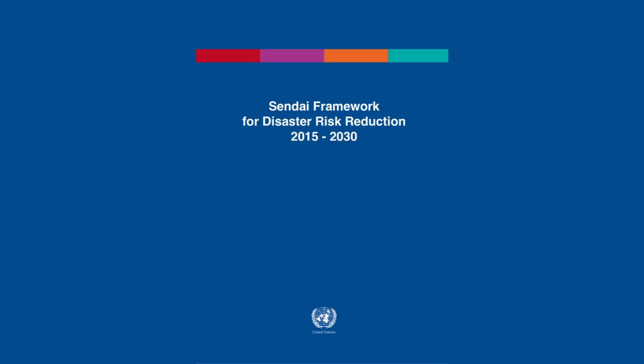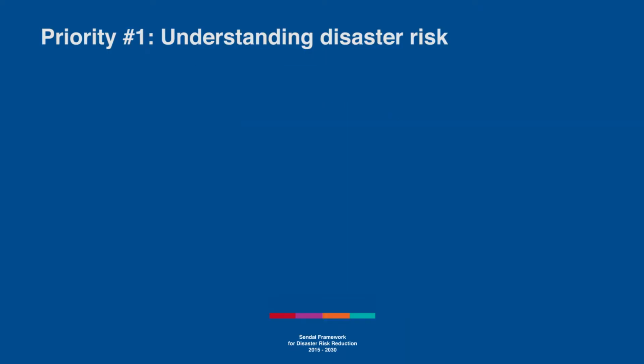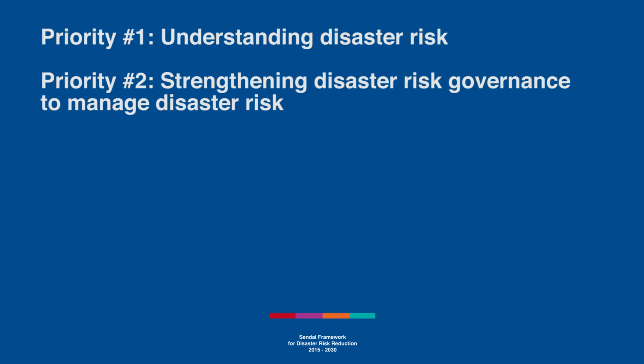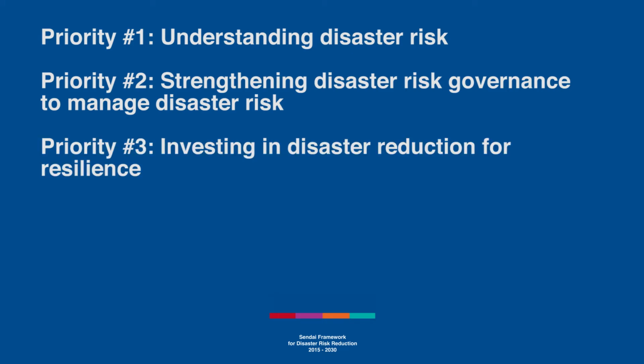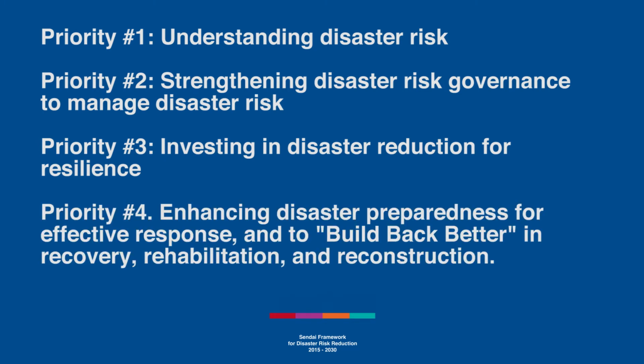The 4 priorities of the Sendai Framework are 1. Understanding disaster risk. 2. Strengthening disaster risk governance to manage disaster risk. 3. Investing in disaster reduction for resilience. And 4. Enhancing disaster preparedness for effective response and to build back better in recovery, rehabilitation, and reconstruction.